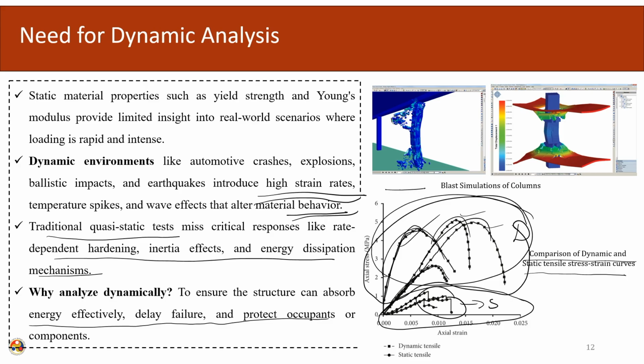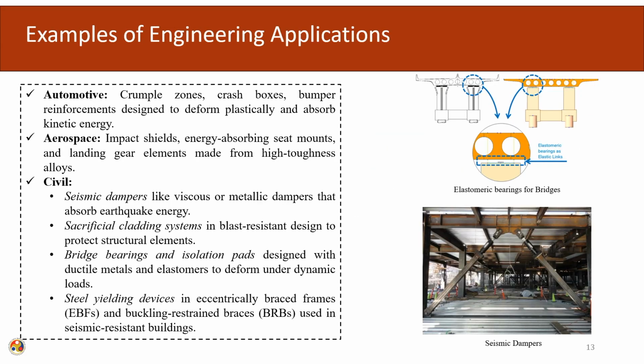Here we can see the blast simulation of a column, and here the dynamic properties of the columns are being used to model this accurately. So, engineering applications. In automotive sectors, like in crumple zones, crash boxes, bumper reinforcements, they are designed to deform plastically and absorb kinetic energy. In this type of systems where crashes are occurring, the dynamic properties need to be properly evaluated.